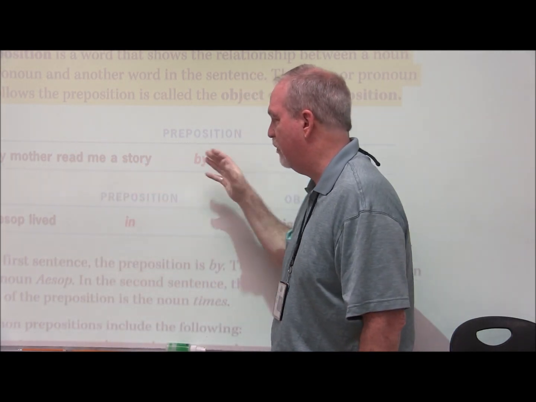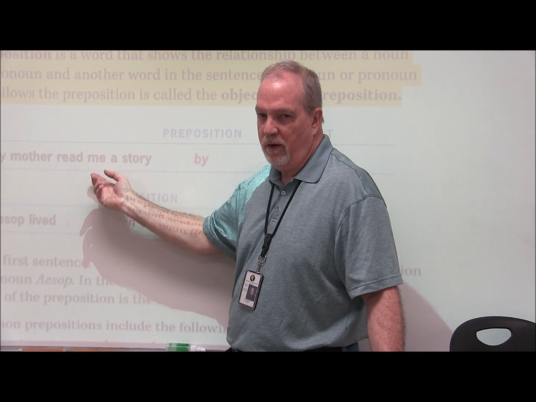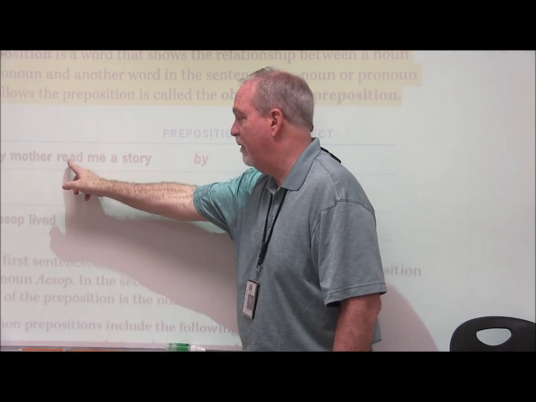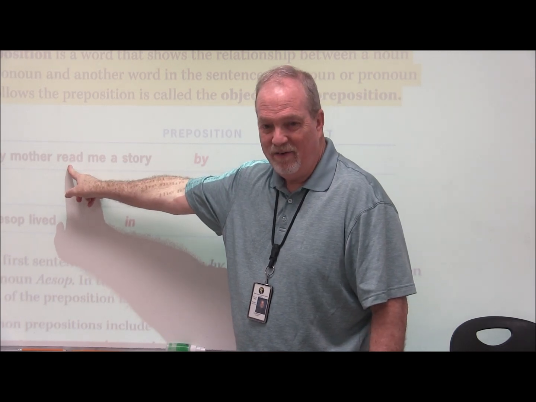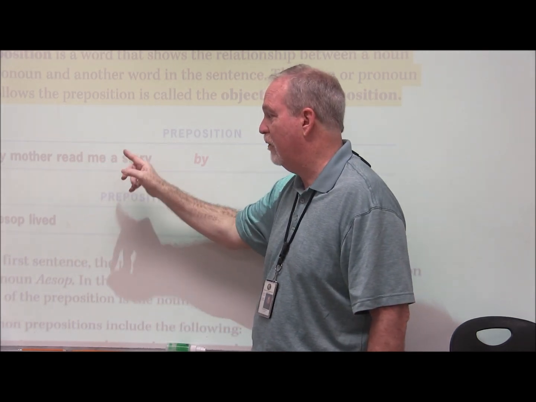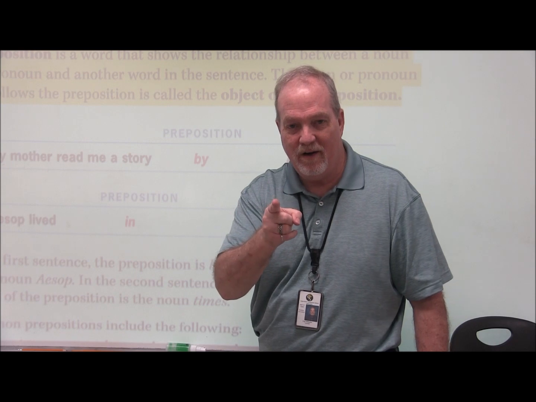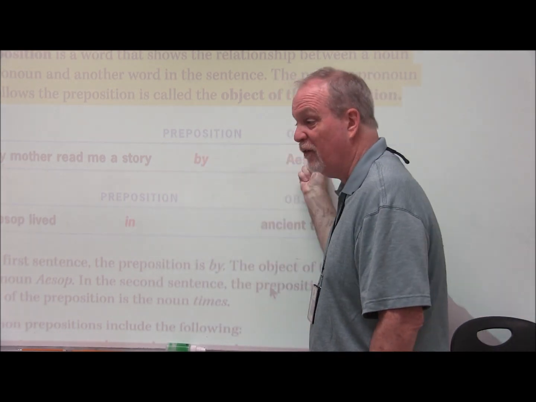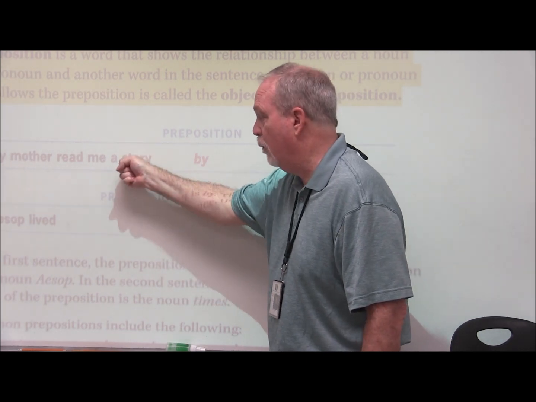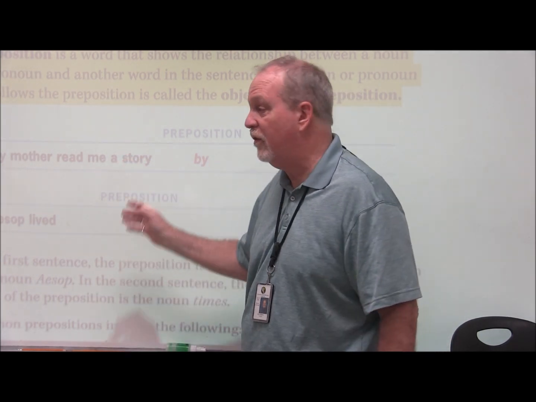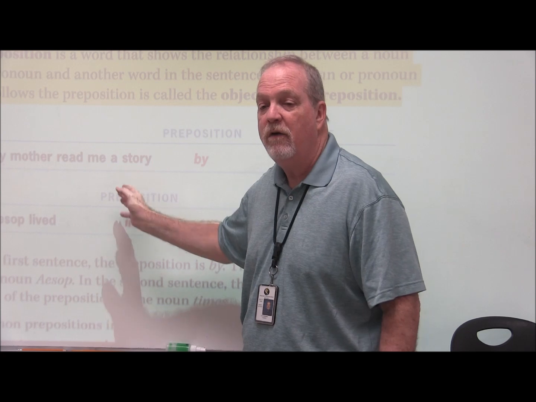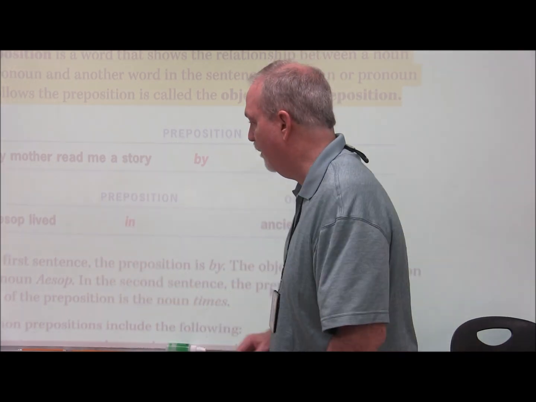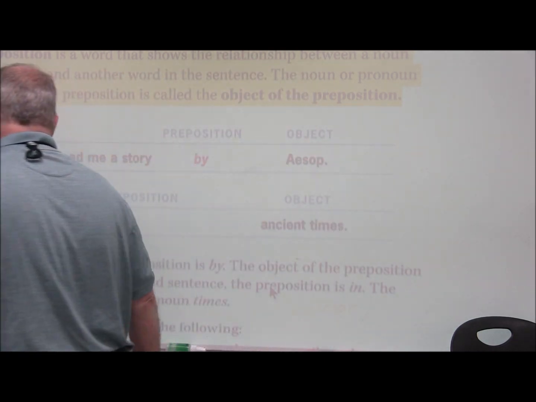Let's break this down nice and easy. My mother read me a story by Aesop. We're talking about mother. That's your subject. What did mom do? She read. There it is. All right, what she read? She read a story. What kind of story? Here comes the fun part. This whole thing, this prepositional phrase, is going to work as an adjective because it's telling you what kind of story. The story by Aesop. It's really pretty simple.